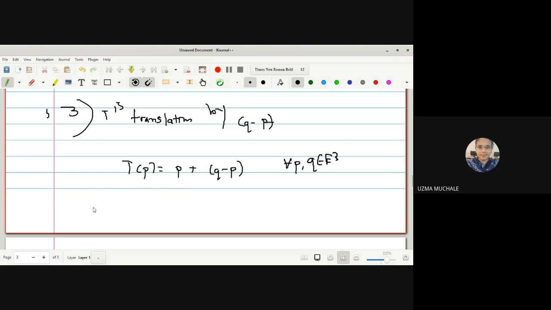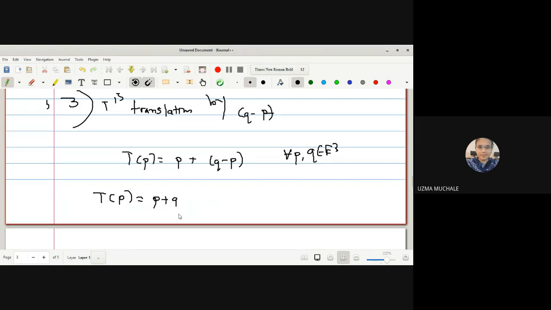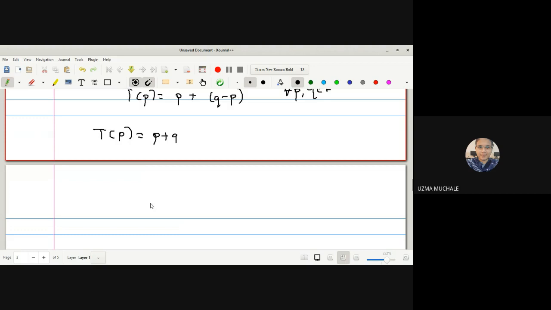Now let us assume that T is a translation by vector A. So T of P is equal to P plus A. Now I can equate them because the RHS are the same, and we get P plus A is equal to Q, which implies A is equal to Q minus P.